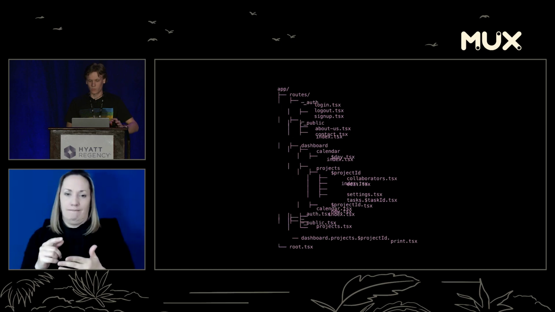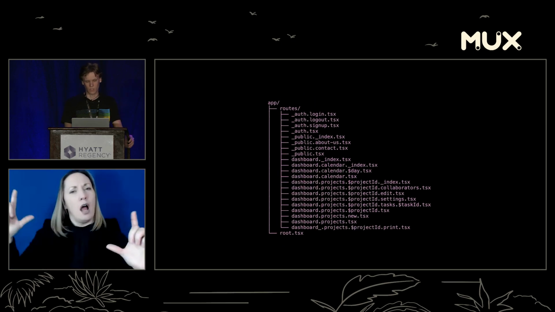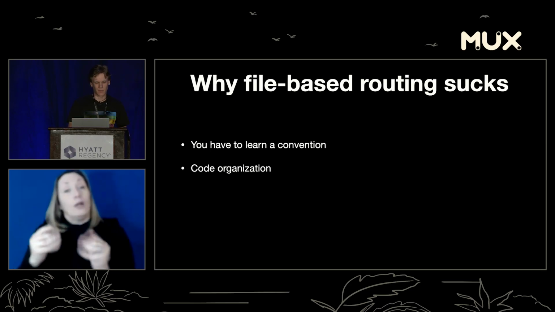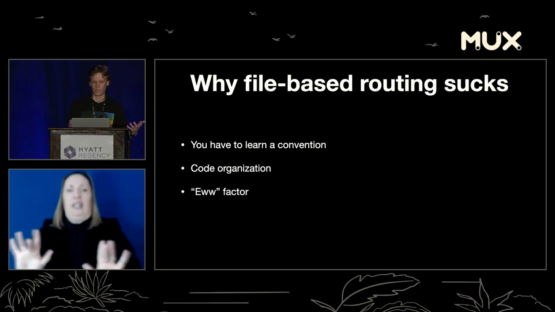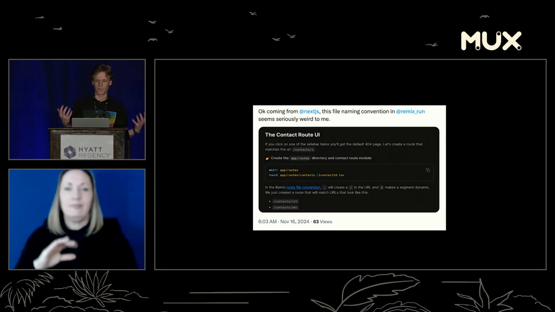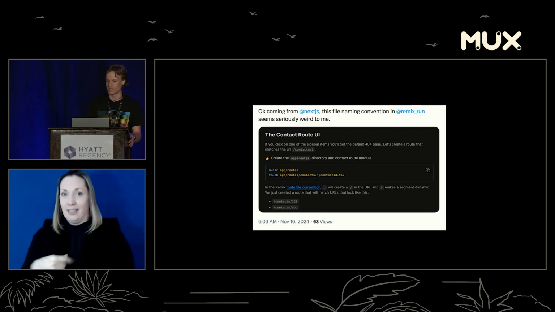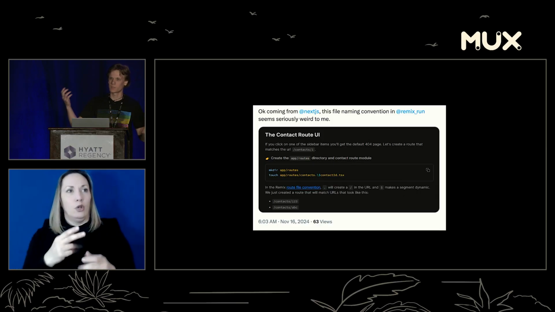But then it ended up looking a lot like this. So it kind of simplified that whole route structure. So code organization, we tried to solve that, but there's still going to be complaints on how it works because you're going to get the EU factor. That's a big problem with file-based routing. We have these reactions of like, what the hell? Like, coming from Next.js, the file naming for Remix is so weird to me, which is fair. If you came from something else and you're looking at something new, it's probably going to be weird.